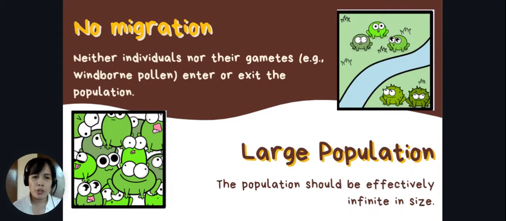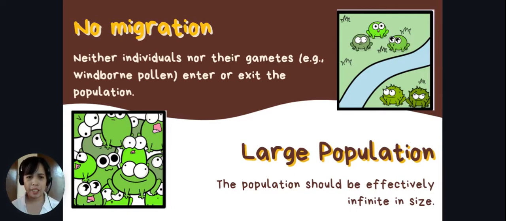Next, there should be no migration. Neither individuals nor their gametes enter or exit a population. Take an example, these frogs here. You have two populations, isolated by their habitat. You have a river there, and the other population is on the other side of the river. In Hardy-Weinberg equilibrium, the frogs could not pass the barrier, so there would be no interbreeding between the different populations. The organisms within the population will never migrate to the other population.